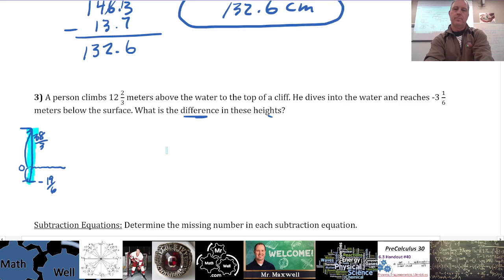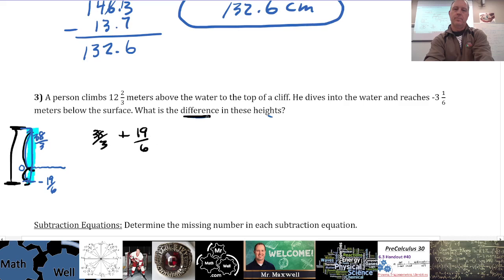Okay, now be careful how you write this. I don't mind if you look at your diagram and say, hey, I know what I need to do. I need to go 38 over 3, this length right here, and really I need to add this 19 over 6 length. I'm okay if you go right to here because of your diagram, because that's what you need to find, the difference from this height to this height, the total difference.